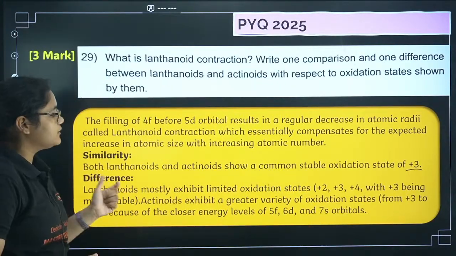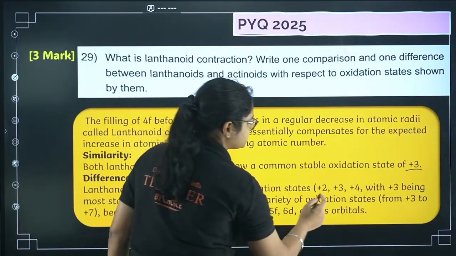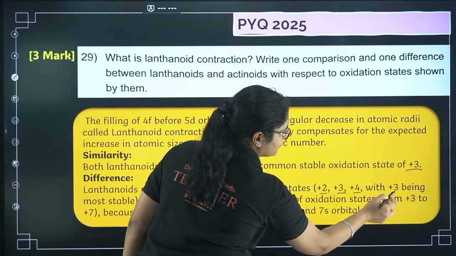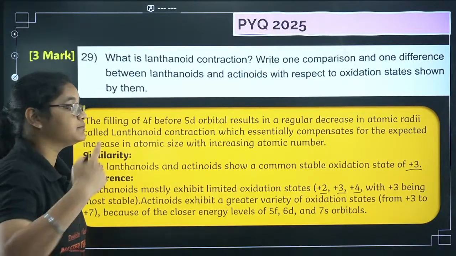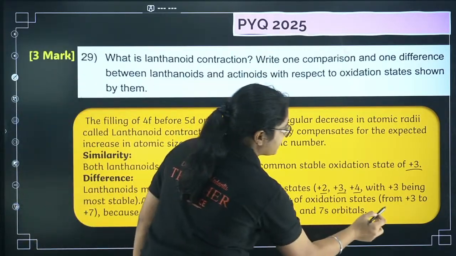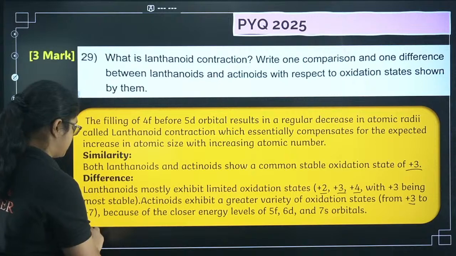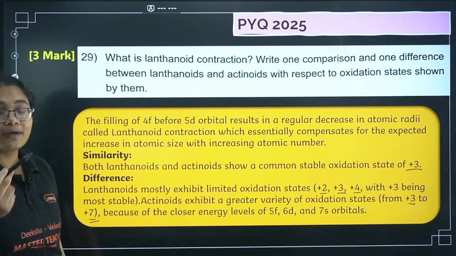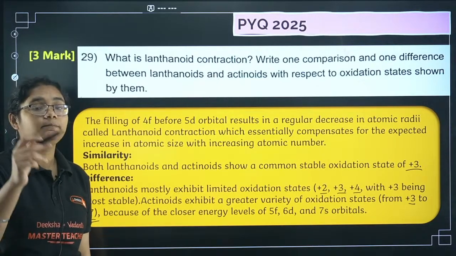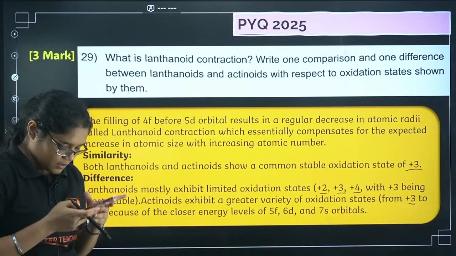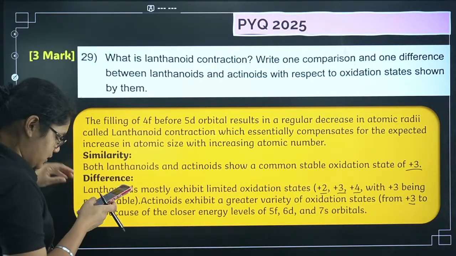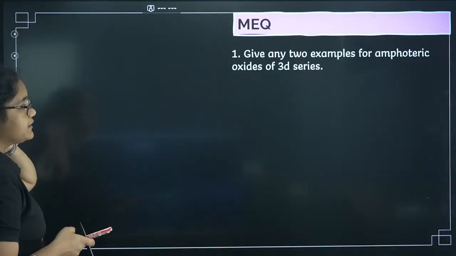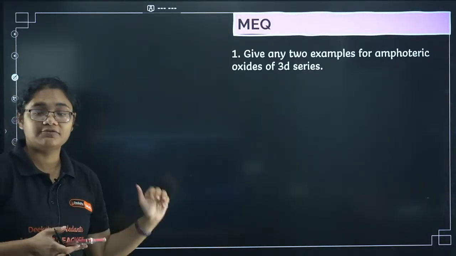Lanthanoids mostly exhibit limited oxidation states of +2, +3, +4, with +3 being the most stable. But actinoids can show many more oxidation states, from +3 to almost +7. And we have also discussed 2 elements which show +7, Np and Pu, right? Yes. Fine.